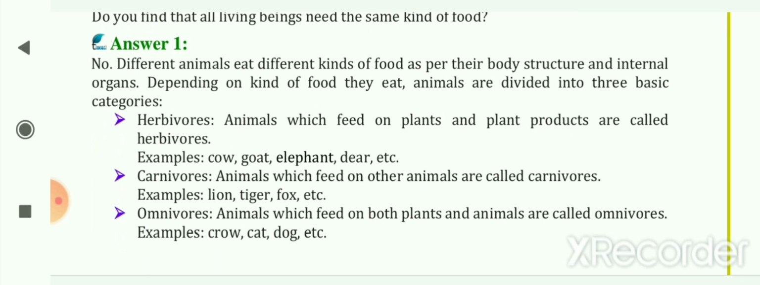The next category is carnivores. Animals which feed on other animals are called carnivorous. Examples of carnivores are lion, tiger, fox, etc. The next category is omnivores. Animals which feed on both plants and animals are called omnivorous. Examples of omnivorous animals are crow, cat, dog, etc.